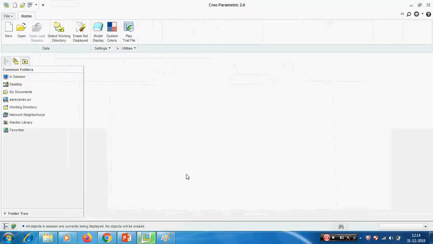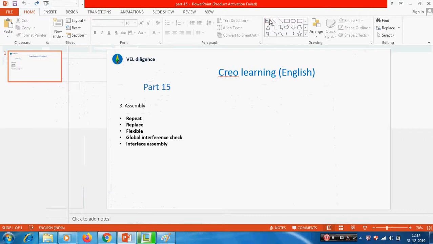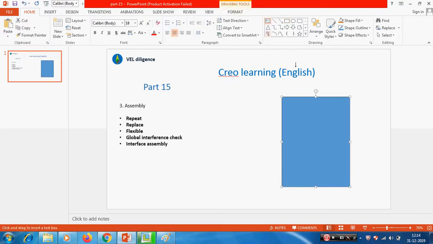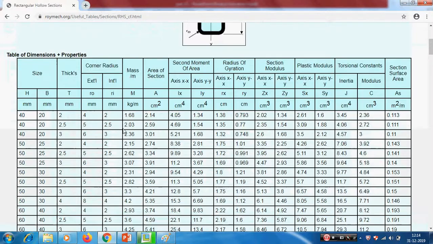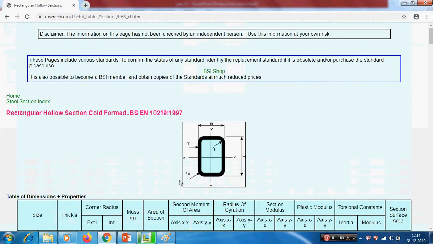To explain these things, I am going to create one window frame. For example, this size is 600 and this size is 900. For this size, we will create one window frame using the standard sections, standard tubular sections. See, this is the rectangular hollow section. Square section or rectangular sections we can use.